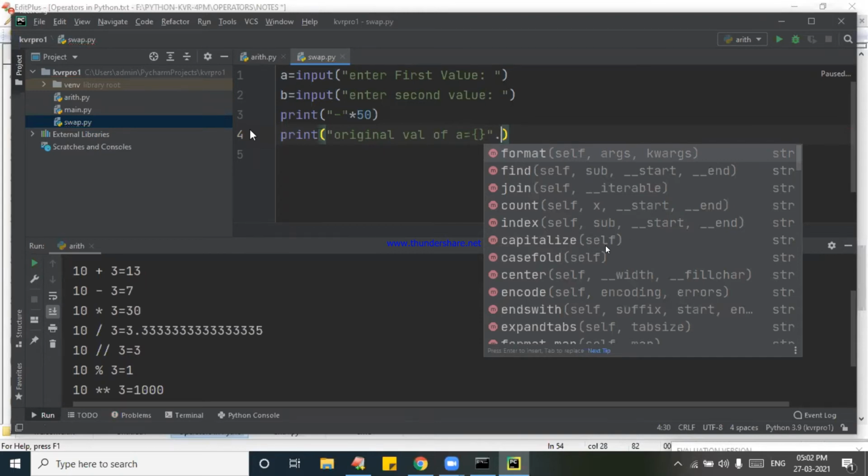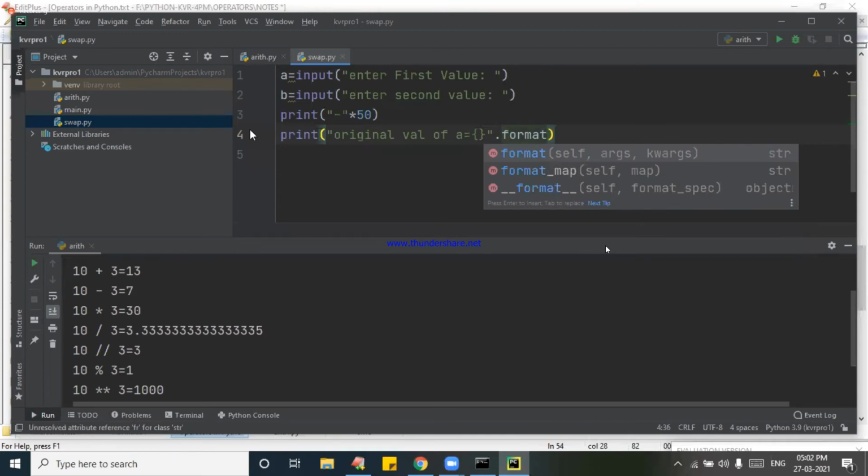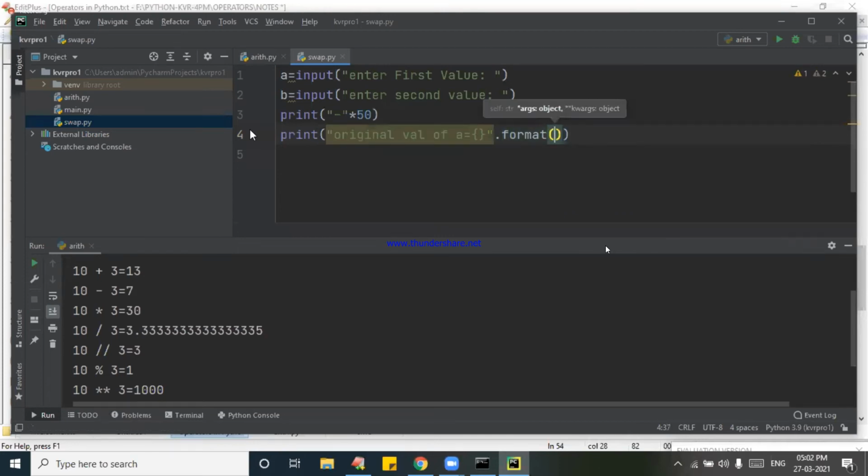In further classes, I am going to tell you a lot of varieties of print functions. See, the format function is ready: dot format of arguments. Which argument do you want to place there?